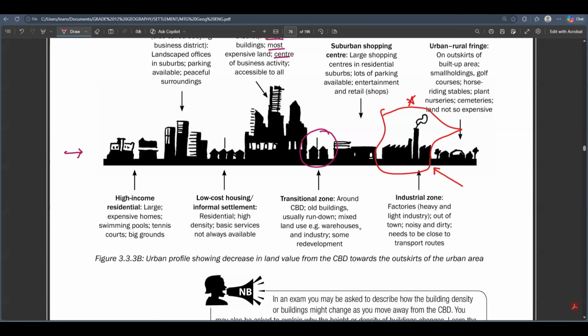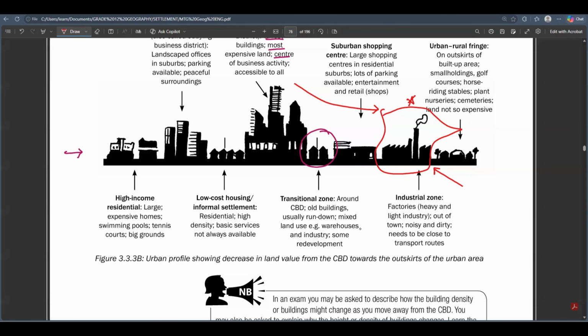Remember I told you when you studied the urban profile, I told you that the land value decreases as you move away from the city center. So basically, if you are moving away from the city center and you are going towards those rural areas, like you are coming out of town, okay? When you are exiting the town, the land value becomes cheaper and cheaper and cheaper.